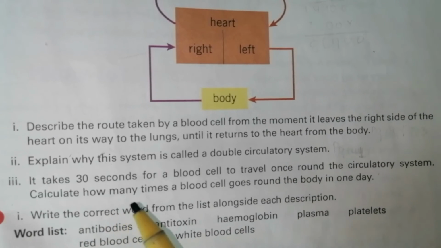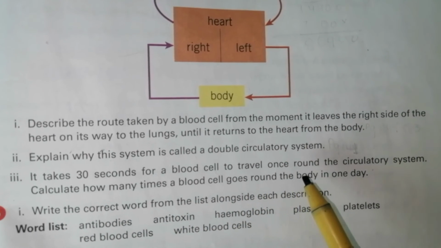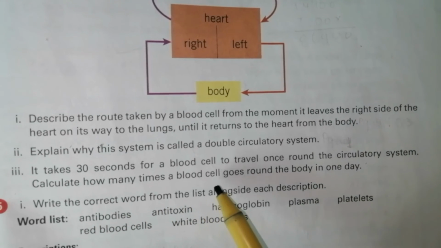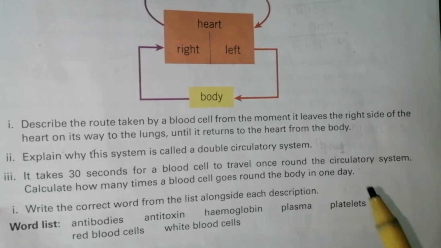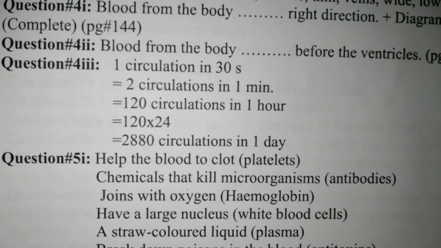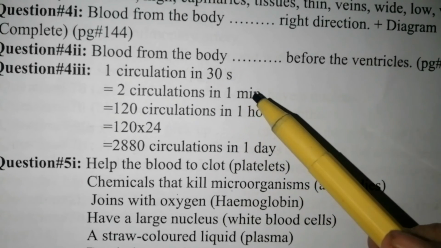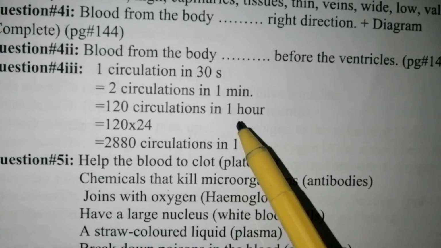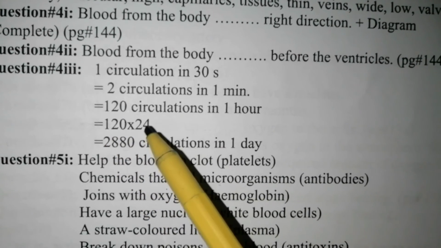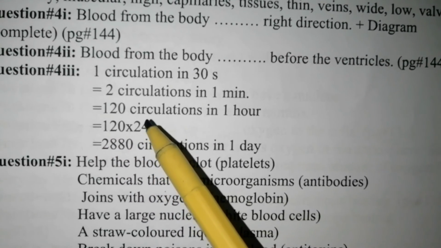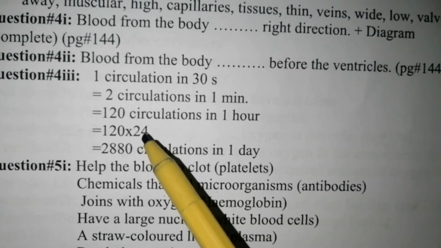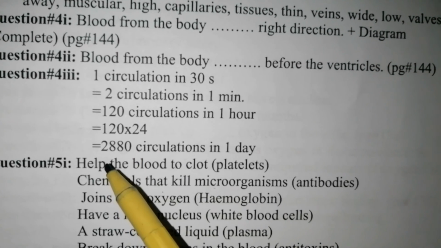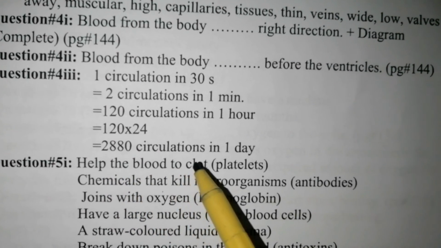It takes 30 seconds for a blood cell to travel once round the circulatory system. Calculate how many times a blood cell goes round the body in one day. The answer is, one circulation takes place in 30 seconds, and in 1 minute there will be 2 circulations, and in 1 hour there will be 120 circulations. In order to get the number of circulations in 24 hours, we will multiply 120 with 24 and we get 2880 circulations in one day.